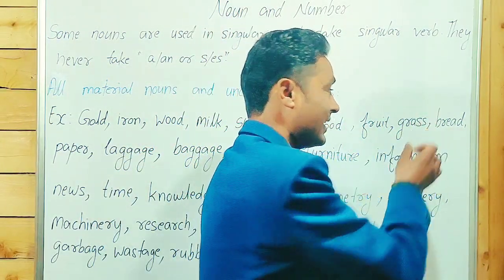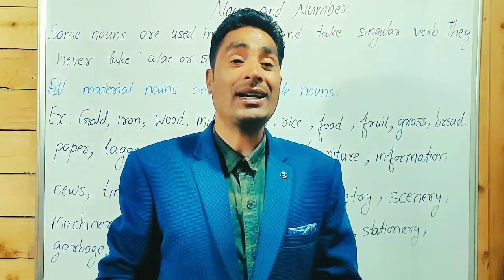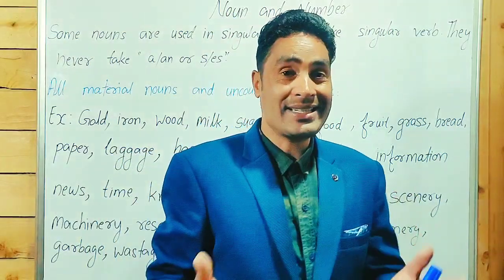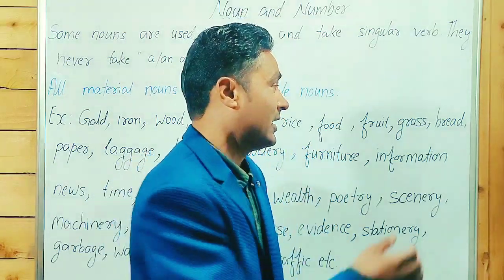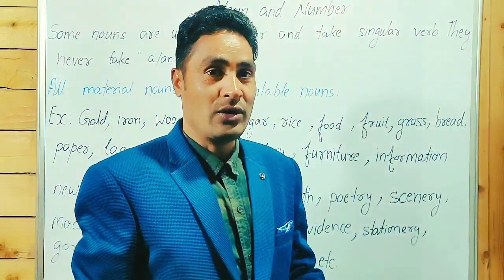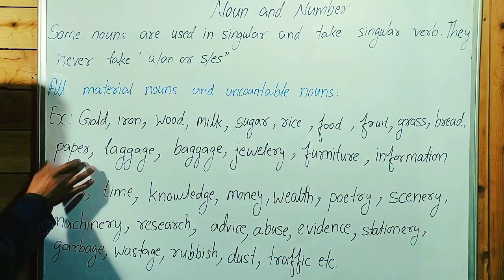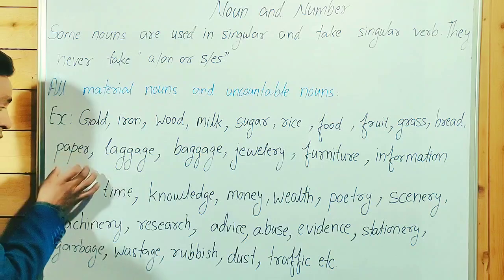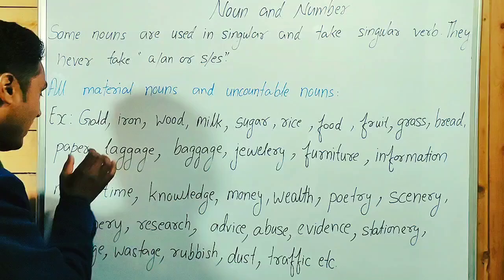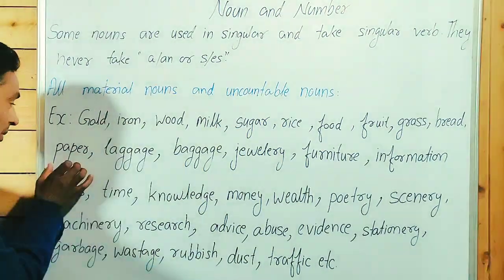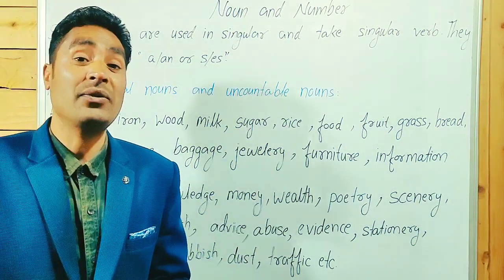When we talk about grass, we can't say one grass, two grass. Bread, no, we can't count. But we can say a piece of bread, a slice of bread, a loaf of bread, not a bread, two bread. No, breads, we can't make plural. Paper cannot be counted. Guys, point to be noted. Pages you can count, not paper. One page, two pages, not one paper, two papers. Papers is possible, but that gives us a different meaning.